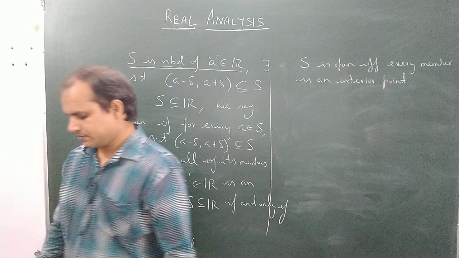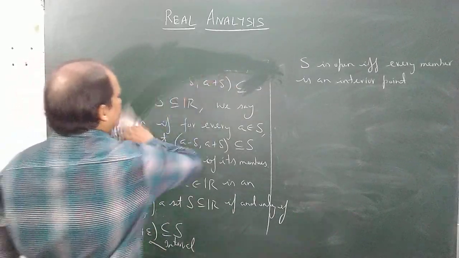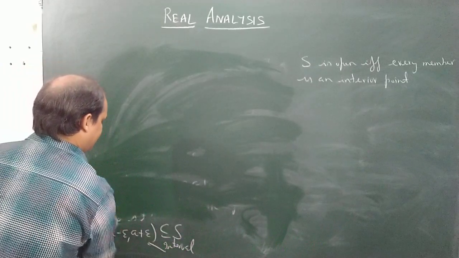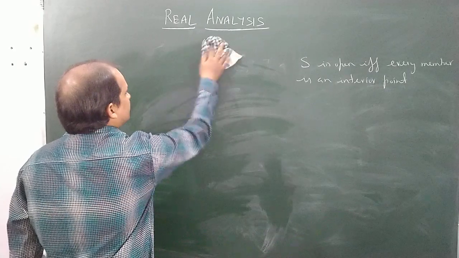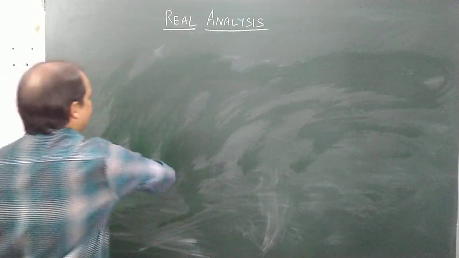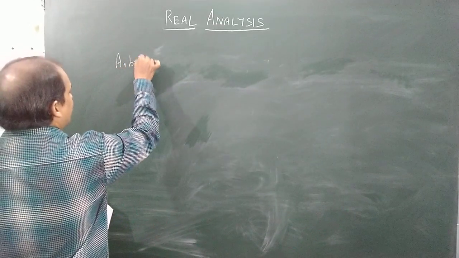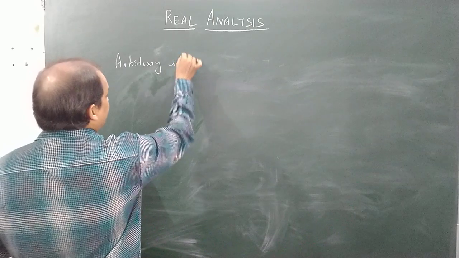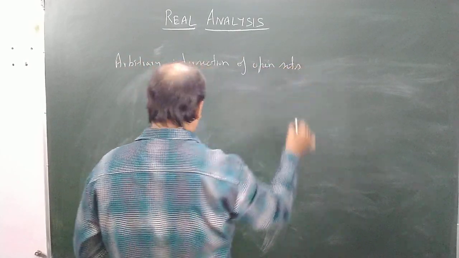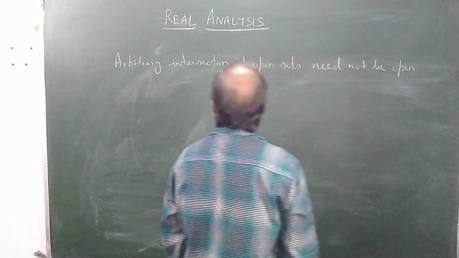So for that I am going to construct an example. My claim is that an arbitrary intersection of open sets need not be open.